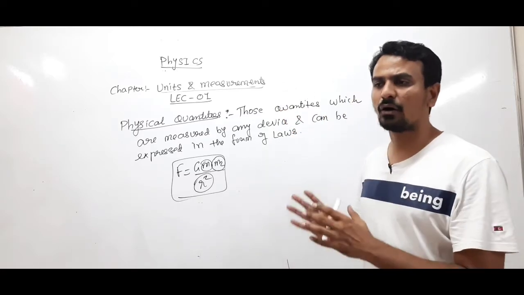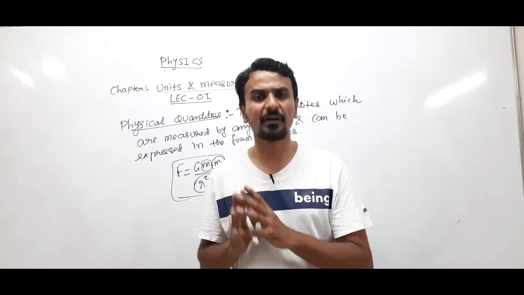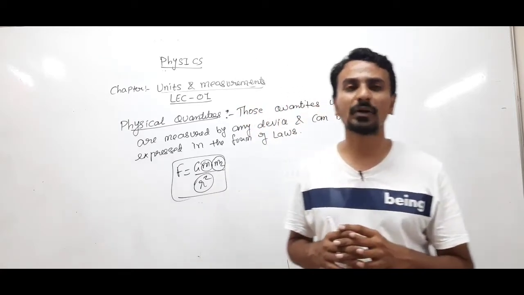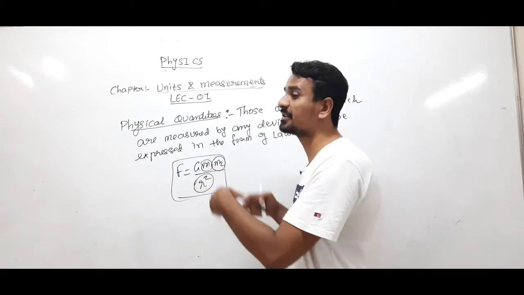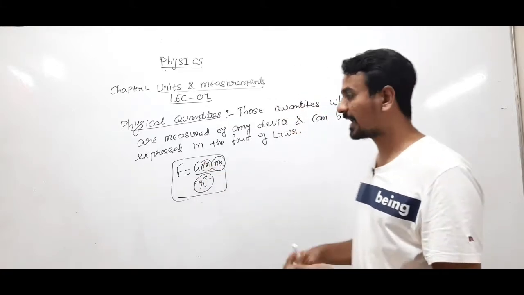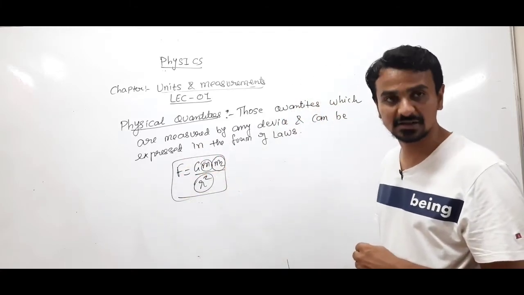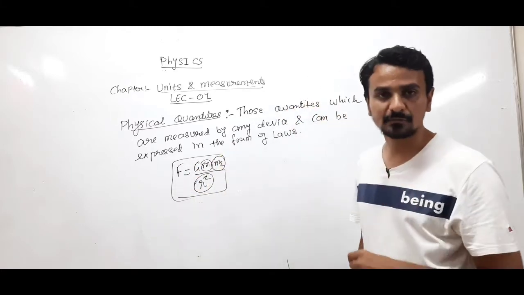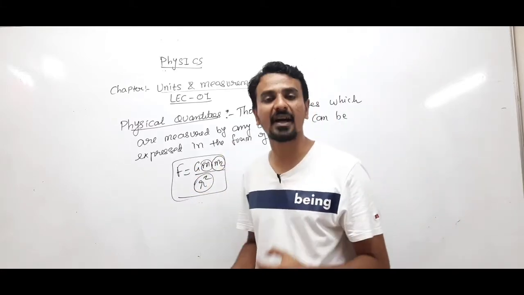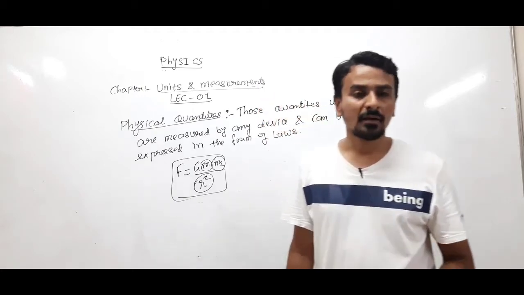So these are all quantities which are measured in different ways. These quantities are known as physical quantities, and they can be expressed in the form of laws, just like the law of gravitation, G m1 m2 by r square. In this formula, the quantities being used are all measured, so they are known as physical quantities. Okay.